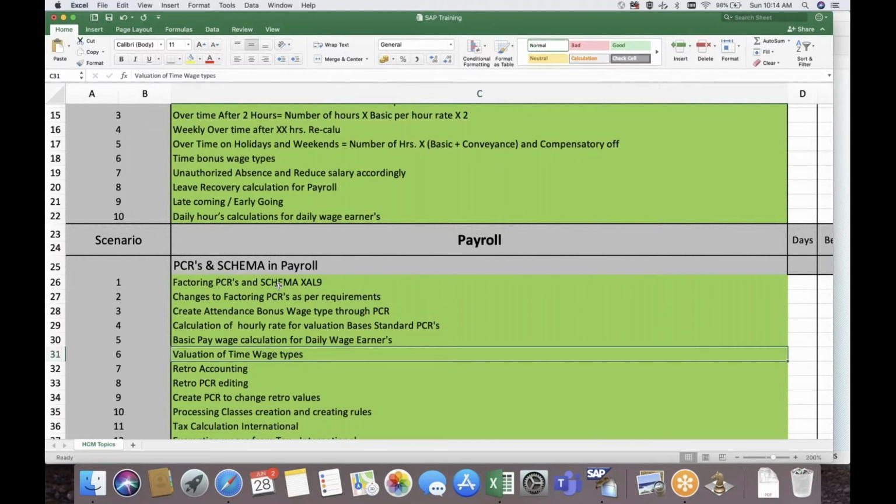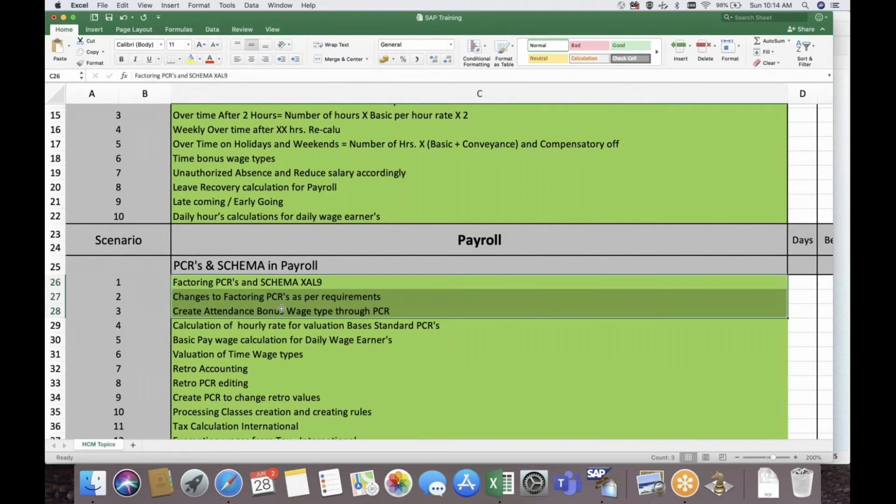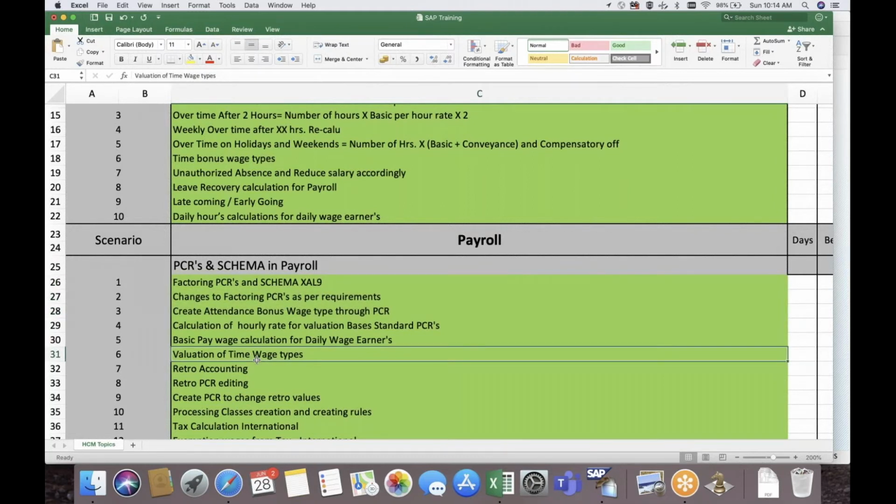So all these complex requirements are there in factoring, which we are going to work on in depth, on many scenarios. Similarly, the second topic will be time-based step valuation. In the payroll itself, we have a subschema called XT00, which will work on different logics related to time data. The other part is retroactive accounting.